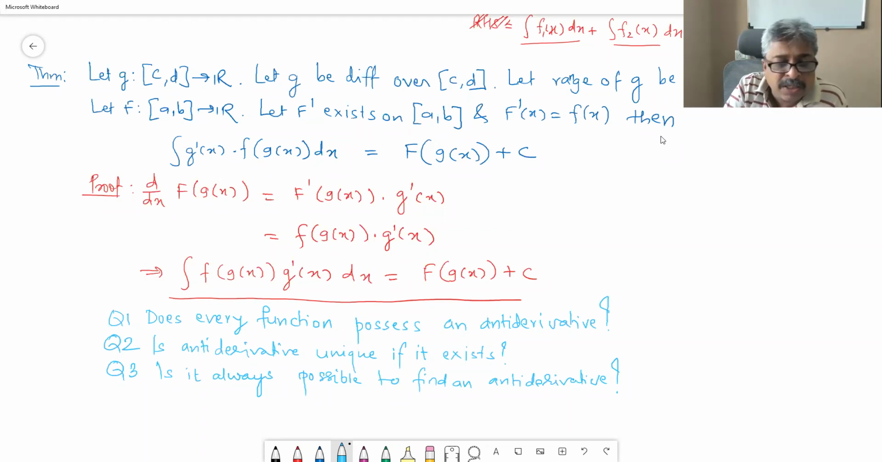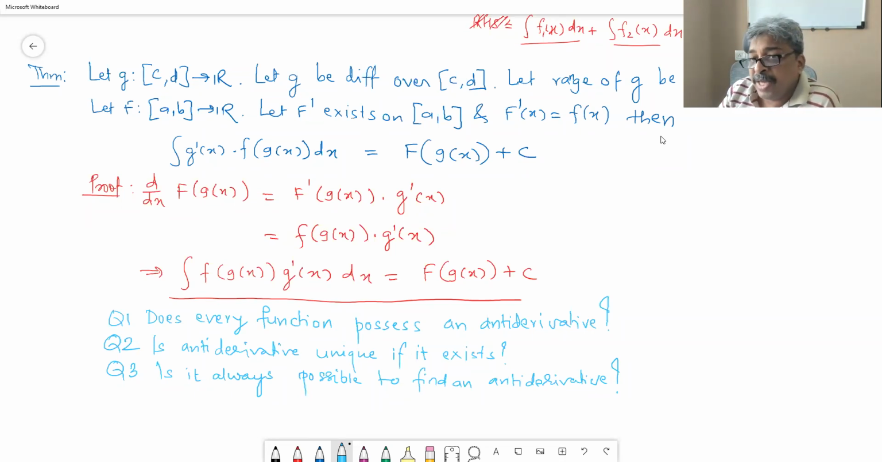Question 2 and question 3 are easy, we have already discussed. Is the antiderivative unique if it exists? No, it's not unique. But what would be the difference? They differ by a constant. They are not going to be altogether different functions. Say, for example, the derivative of log tan x by 2 and the derivative of log cosec x minus cot x. They are two different looking functions, but their derivative is cosec x. Both of them have derivative cosec x.